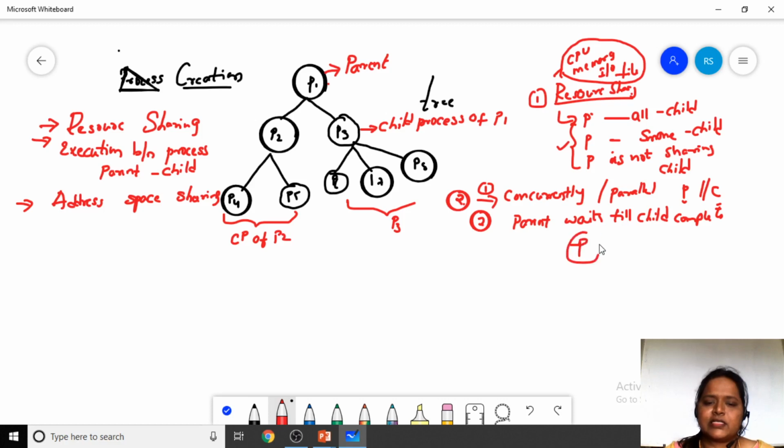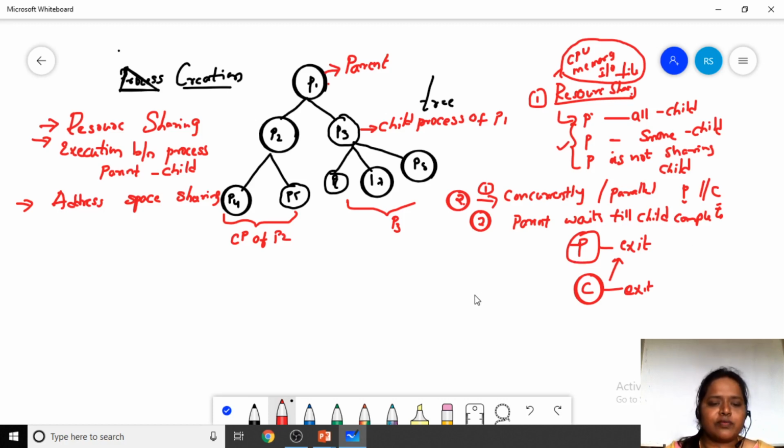Now the parent is there, and here the child is there. A parent can't exit without the child exiting. First the child has to exit, then the parent is going to exit. So that is the reason we have to take care of this when the execution between the parent and the child is taking place.